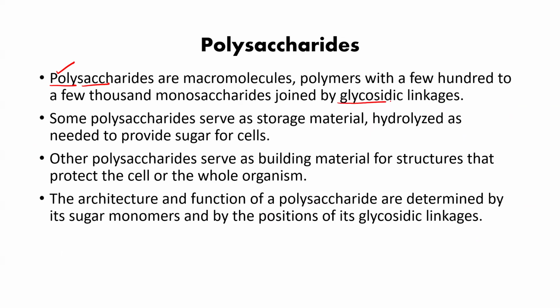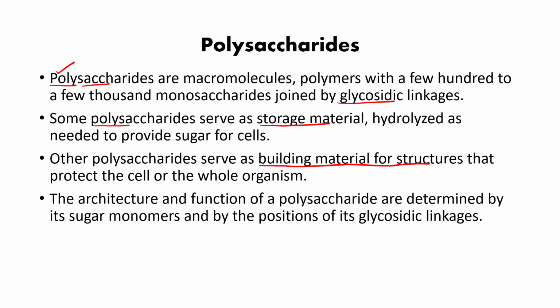Okay, and obviously the bond will be a glycosidic bond. Now some polysaccharides work as a storage material. For example, plants will store the polysaccharide in the form of starch, and animals will store it in the form of glycogen. Some will work as a building material for structure. For example, plants make use of the polysaccharide cellulose. Clear?